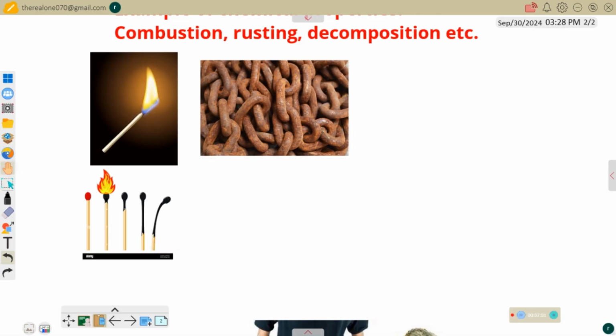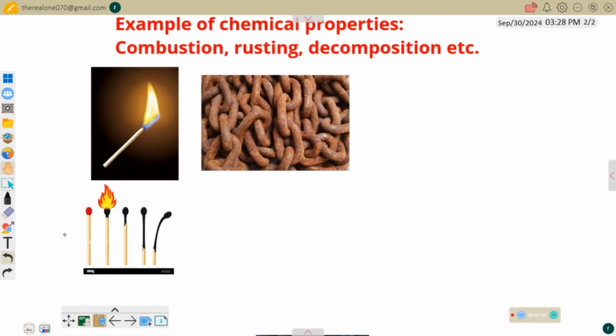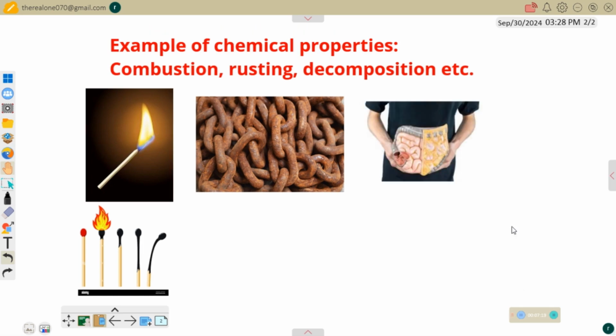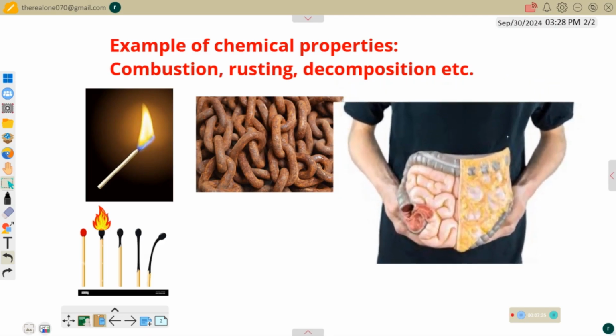Then decomposition is another chemical process. For instance, if we eat food, the food will undergo digestion. And the digested food can no longer return back to the original food. Look at the diagram of digested food in the belly of this man. This digested food can no longer become the original food. After some time, it will be passed out of the human body through the anus, and that's what we call feces. The feces can no longer become the original food that we ate.